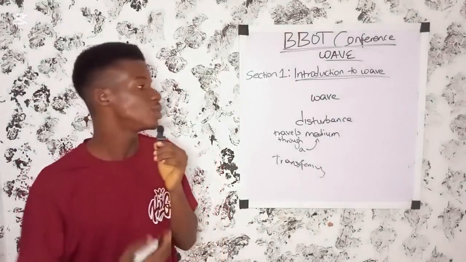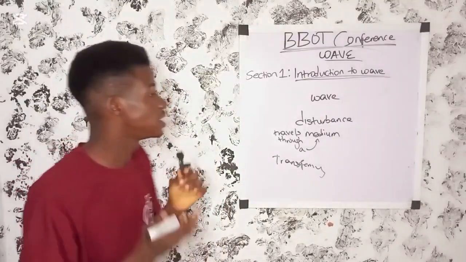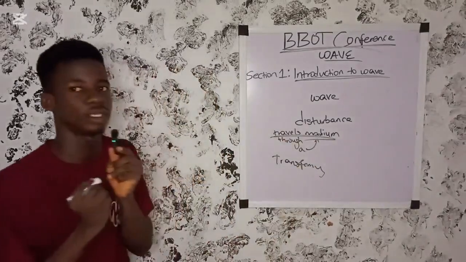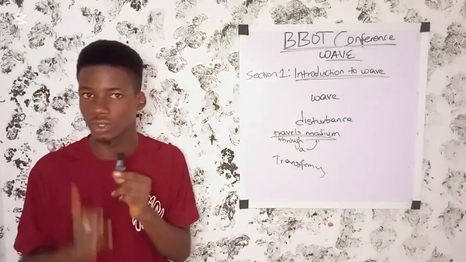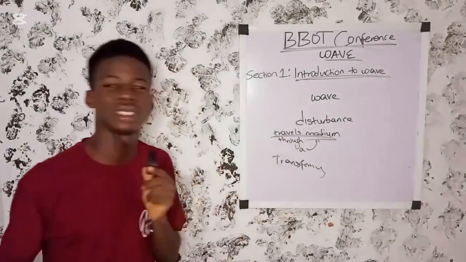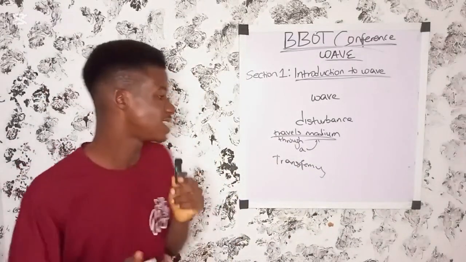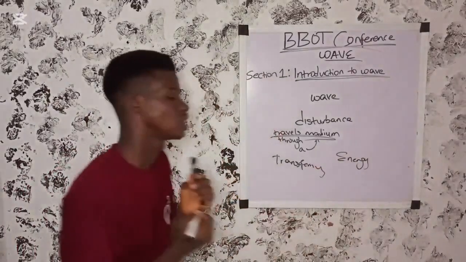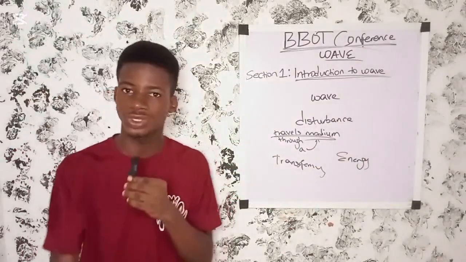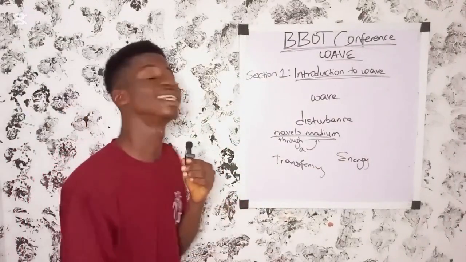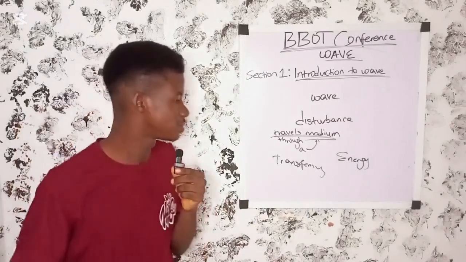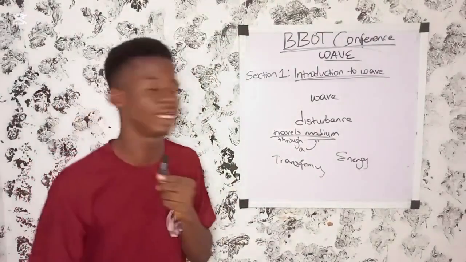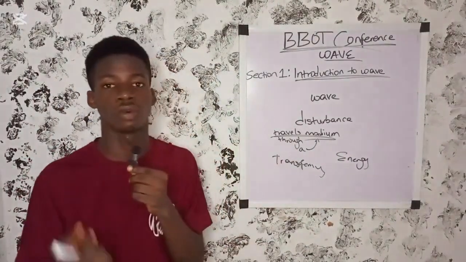The important things you need to take note of under waves are that, one, a wave travels through a medium, and the other is that it transfers energy. So if they ask you to define a wave, a wave is a disturbance that travels through a medium, transferring energy from one point of the medium to another point. That is the definition of a wave.